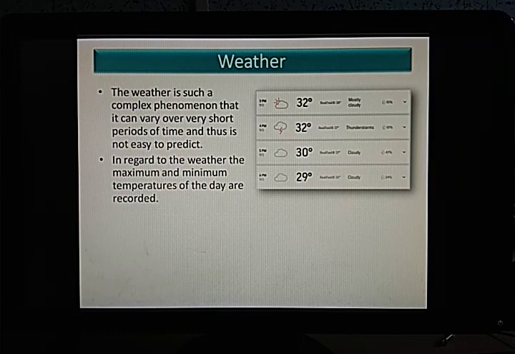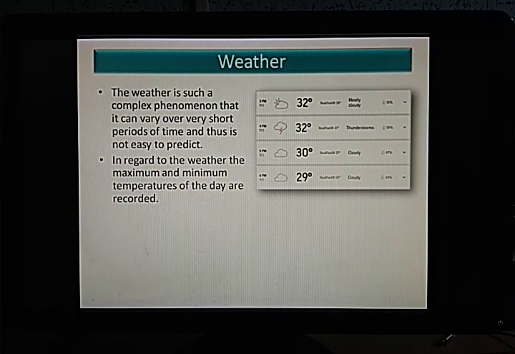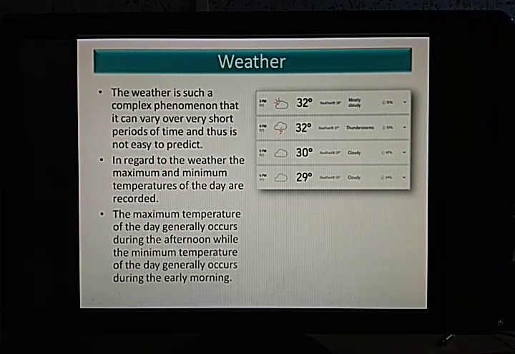During the whole day, there is a maximum temperature that might reach, and there is a minimum temperature. So when do they usually occur? The maximum temperature of the day generally occurs during the afternoon, while the minimum temperature of the day generally occurs during the early mornings.